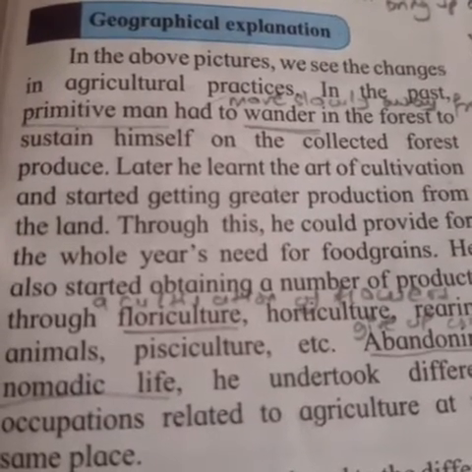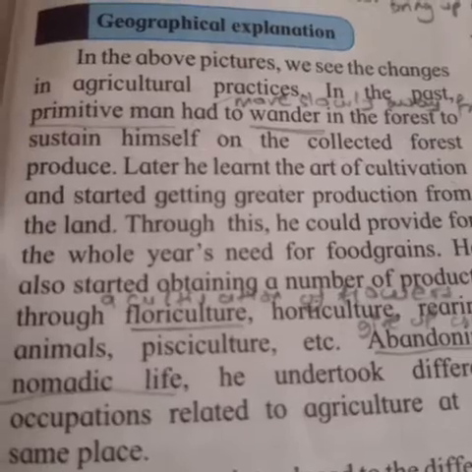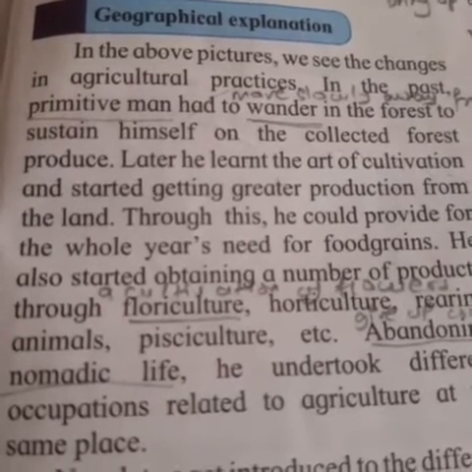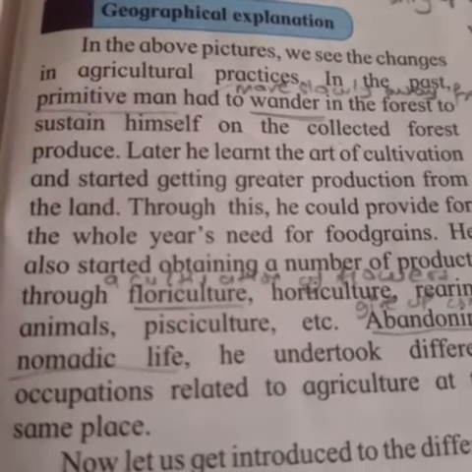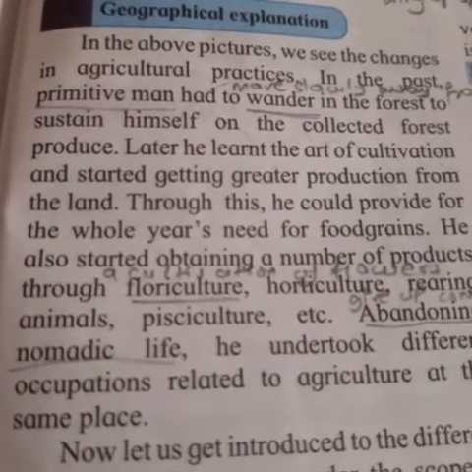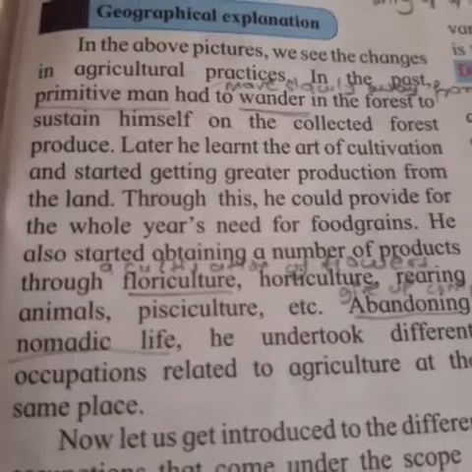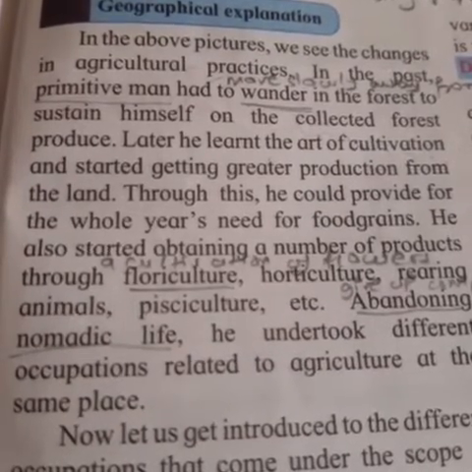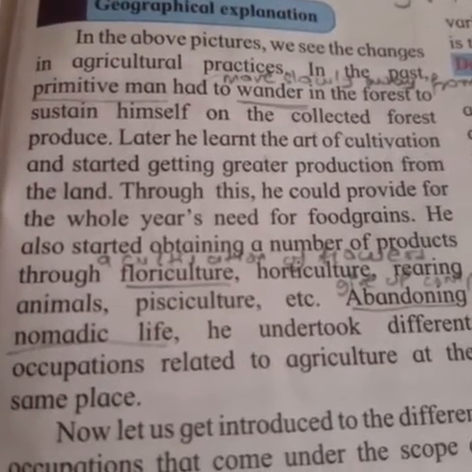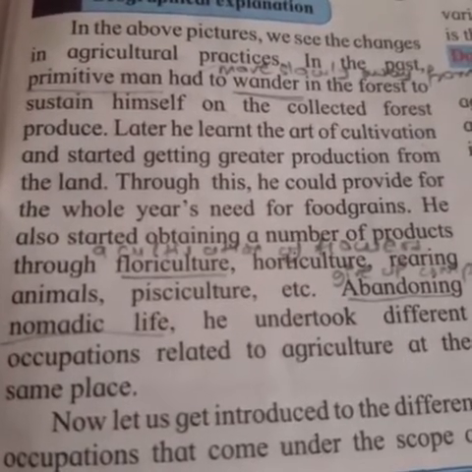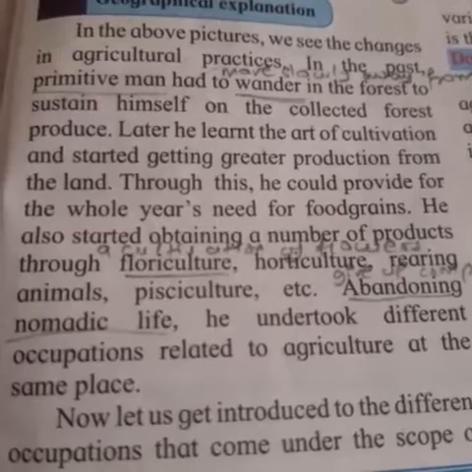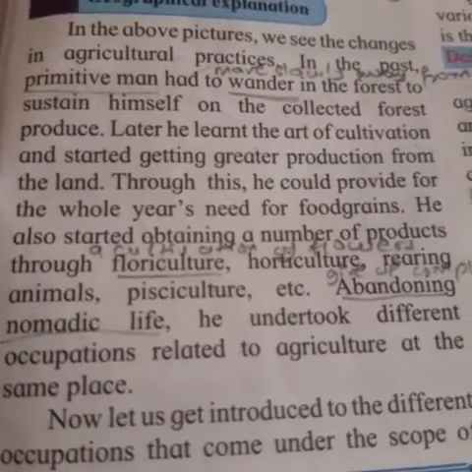In the past, primitive man had to wander in the forest to sustain himself on the collected forest produce. Later, he learned the art of cultivation and started getting greater production from the land. Through this, he could provide for the whole year's need for food grains. He also started obtaining a number of products through floriculture, horticulture, rearing animals, pisciculture, etc.